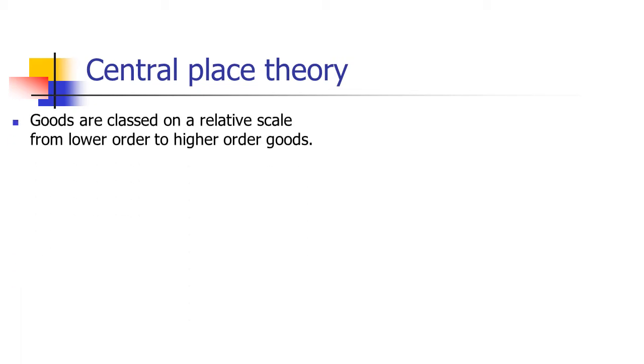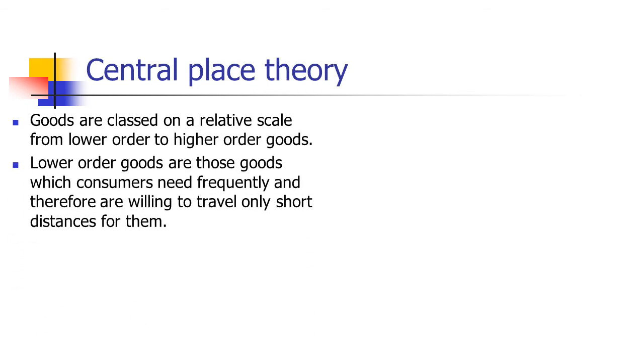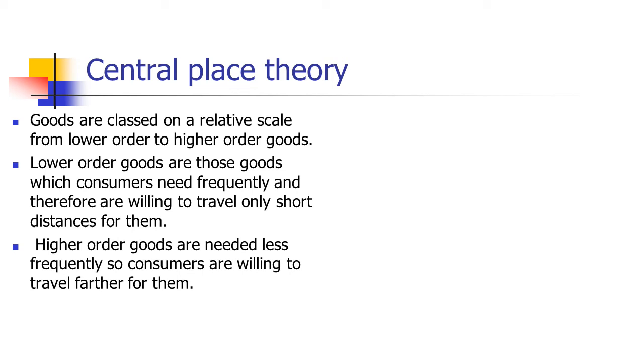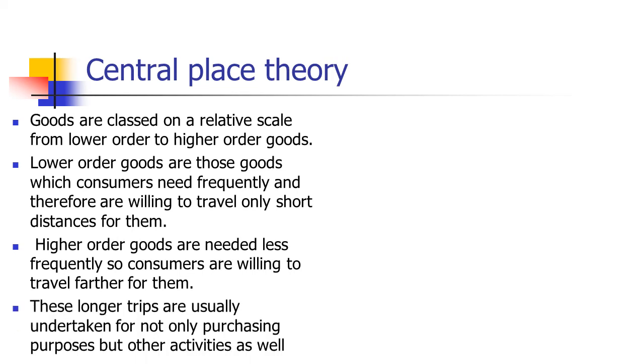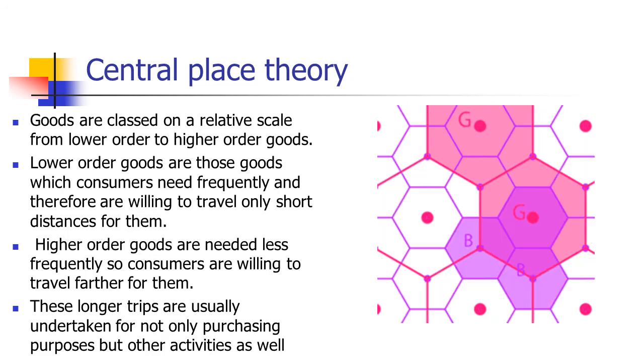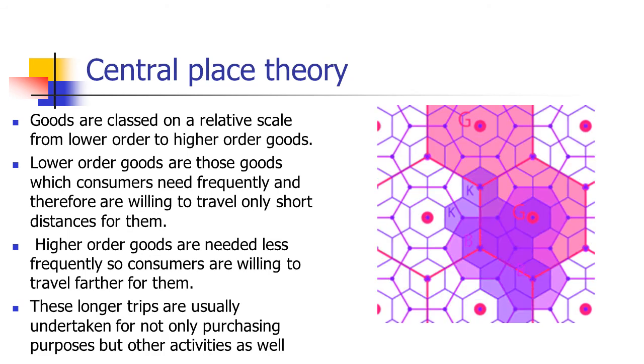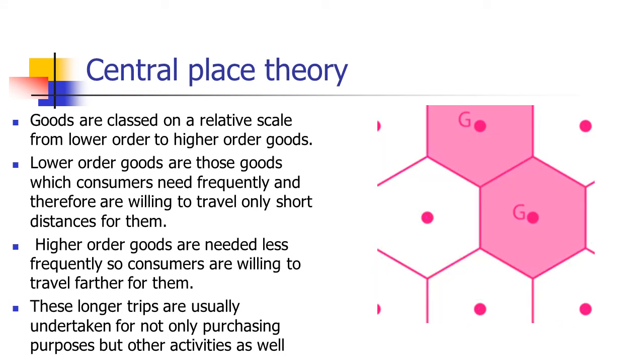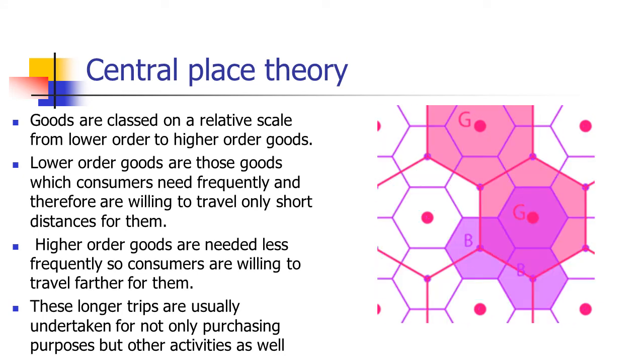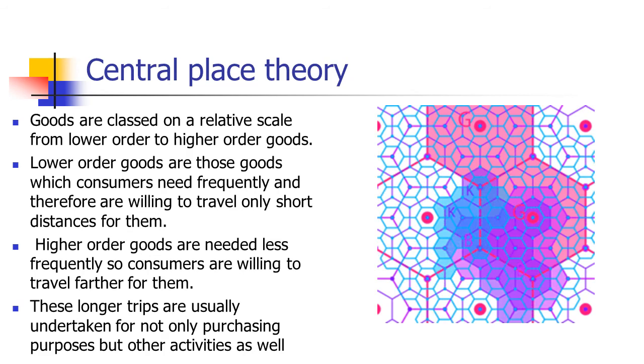Central place theory suggests goods are classed on a relative scale from lower order to higher order. Lower order goods are those goods which consumers need frequently and therefore are willing to travel short distances for them. Higher order goods are needed less frequently, so consumers are willing to travel farther for them. Thus, these longer trips are usually undertaken for not only purchasing purposes but for other activities. So it says that if you have more frequently bought products, then you will have scope for more number of stores in a place.